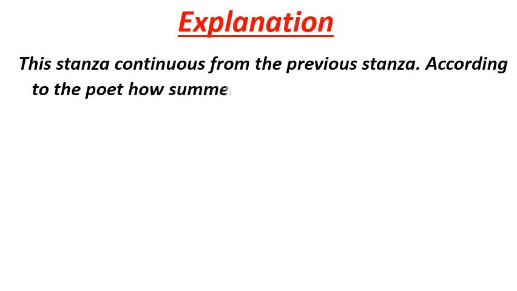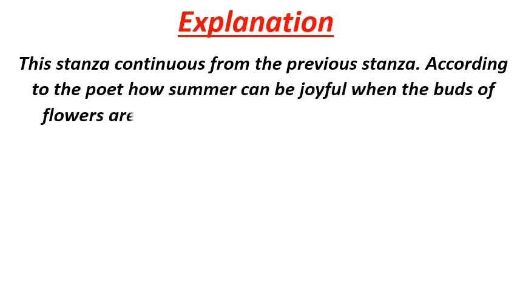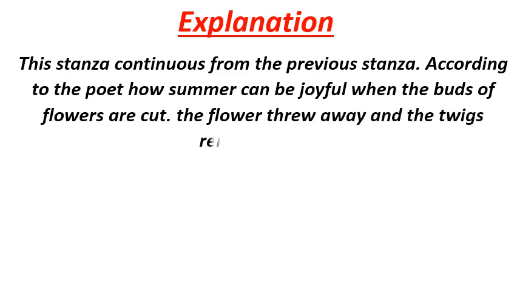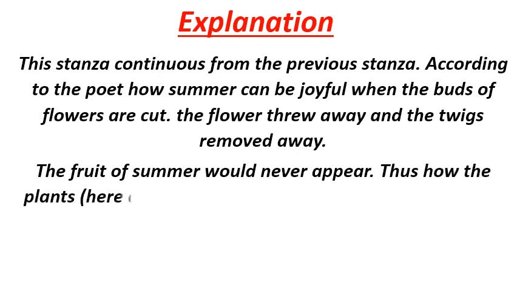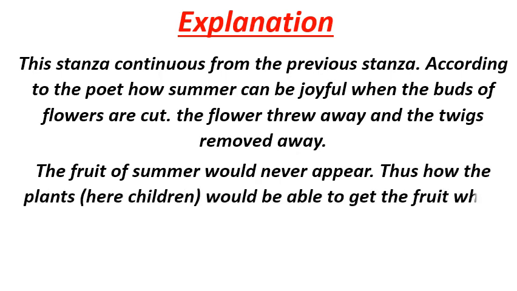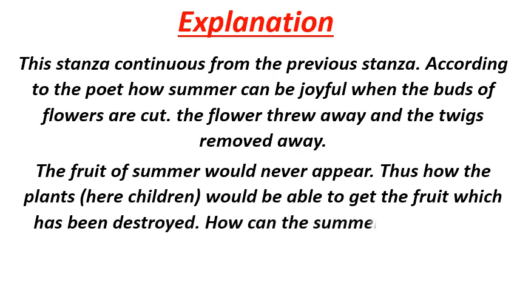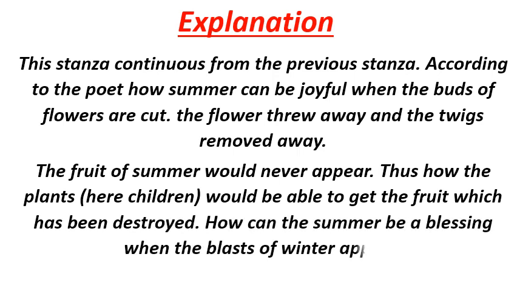So now let's see the complete explanation of the final stanza. This stanza continues from the previous stanza. According to the poet, how can summer be joyful when the buds of flowers are cut, the flowers thrown away and the twigs removed away. The fruit of summer would never appear. Thus, how would the plants, meaning children, be able to get the fruit which has been destroyed. How can the summer be a blessing when the blasts of winter appear?